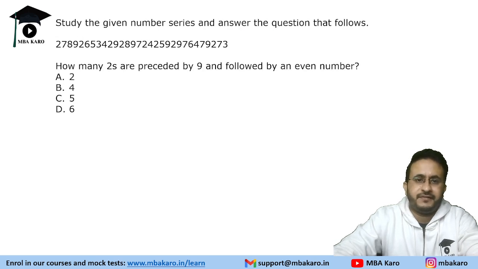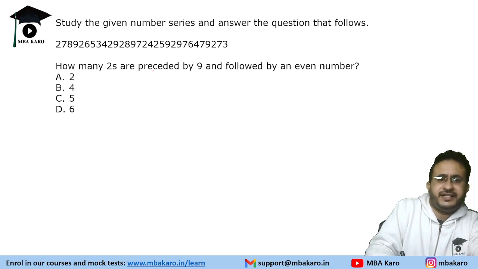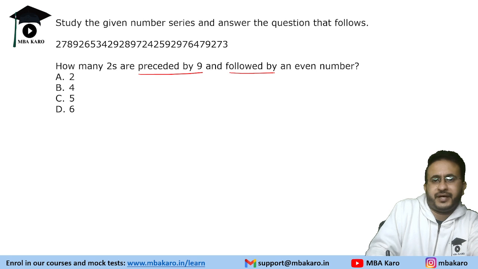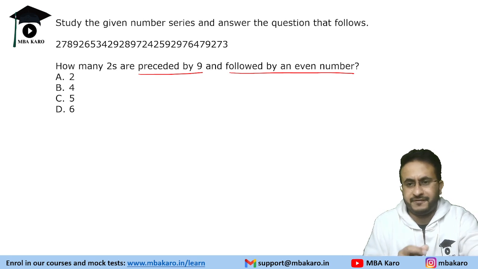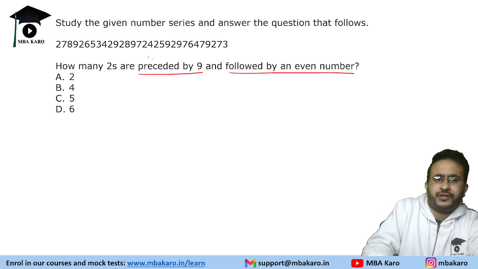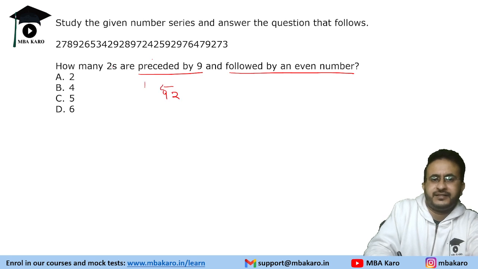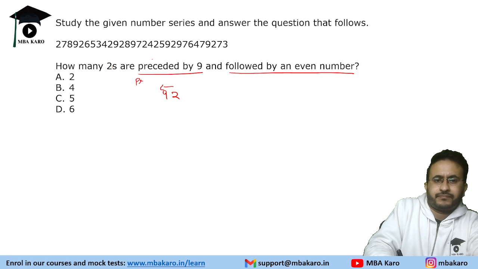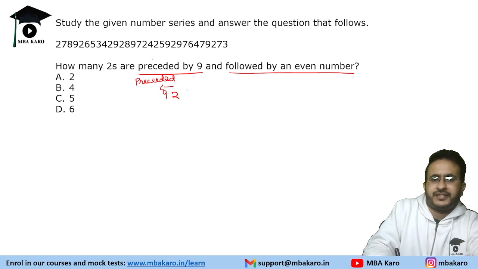Study the given number series and answer the question. How many 2's are preceded by 9 and followed by an even number? Now some people have confusion. What is preceded by? Preceded by means before 2 it should be 9. So this is preceded. And followed means the next term.